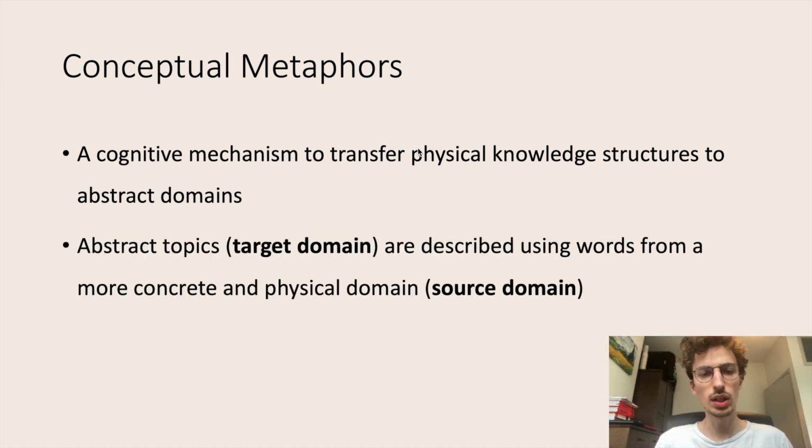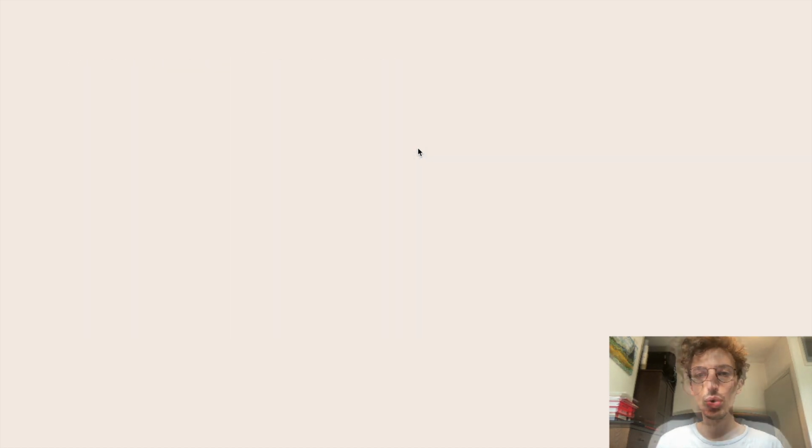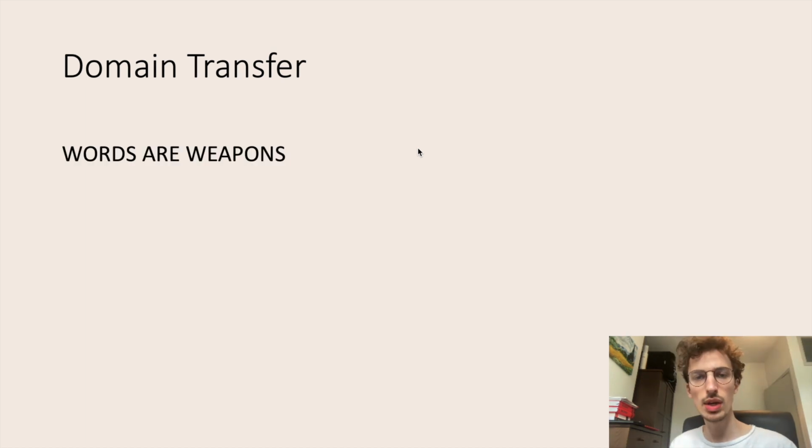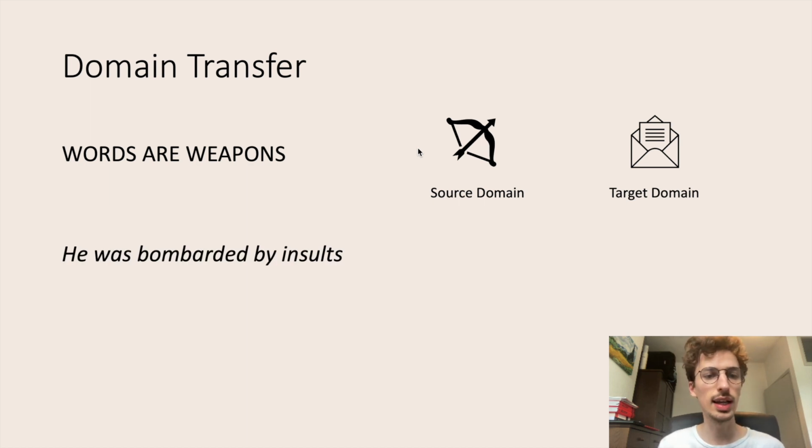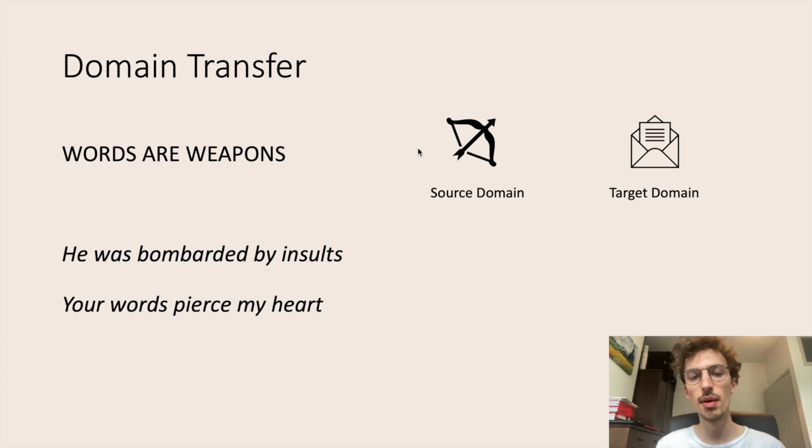To make it a bit more clear, we have abstract topics, which are the target domains, and they are described using words from a more concrete and physical domain, which is the source domain. Now, to make it even more concrete, here are some examples. First, we have the conceptual metaphor words are weapons, in which the source domain of weapons, whose words are used to describe the target domain words. And here are some example sentences. So we have something like, he was bombarded by insults, or your words pierce my heart.